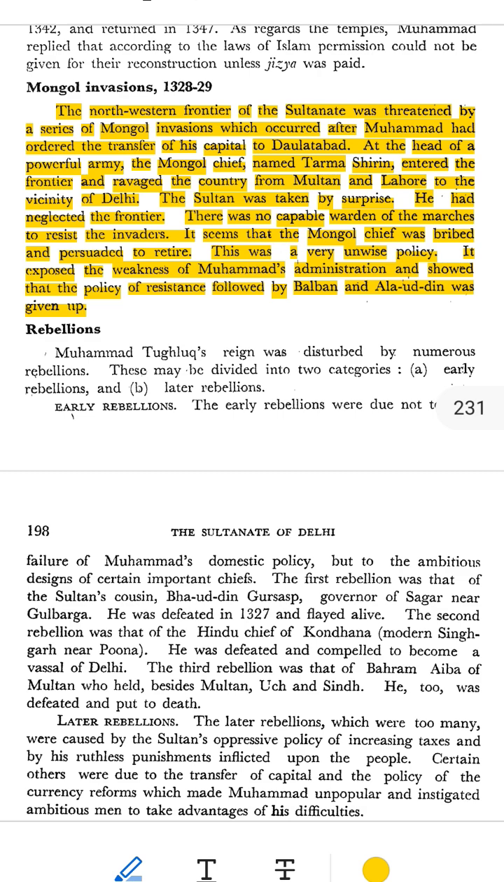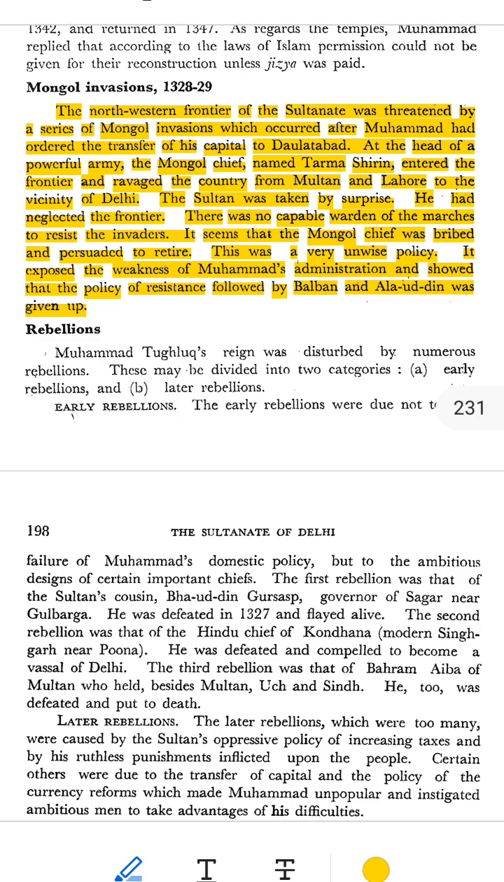Part 1. Background. What was happening before the invasion? During the early 1300s, the northwest border of India was often attacked by the Mongols, a powerful warrior group from Central Asia. Earlier sultans like Ghiyasuddin Balban, 1266-87, and Alauddin Khalji, 1296-1316, had built strong border defenses, trained armies, and defeated the Mongols many times. They followed a firm policy of resistance, meaning they always fought back.